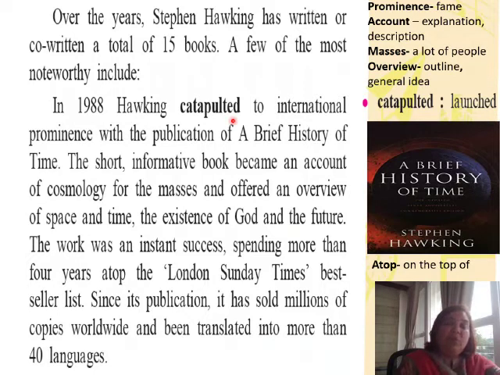He became well known all over the world when he published his book, A Brief History of Time. The short informative book became an account of cosmology for the masses and offered an overview of space and time, the existence of God, and the future.